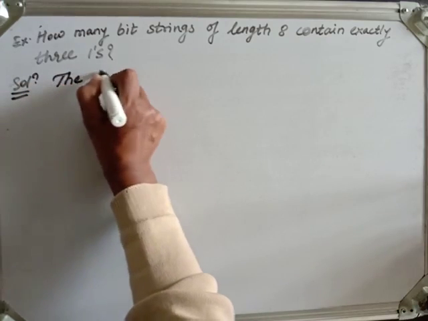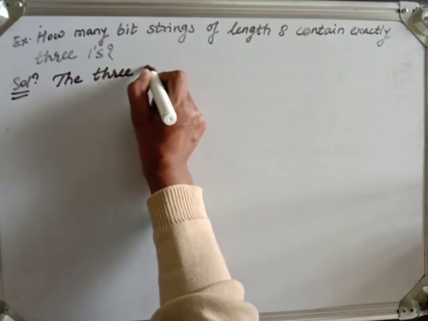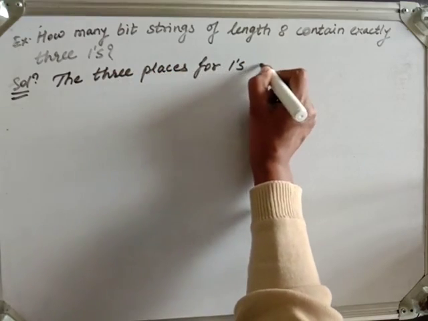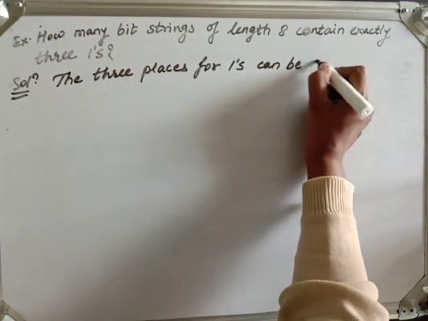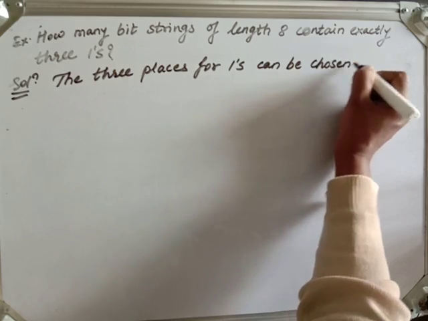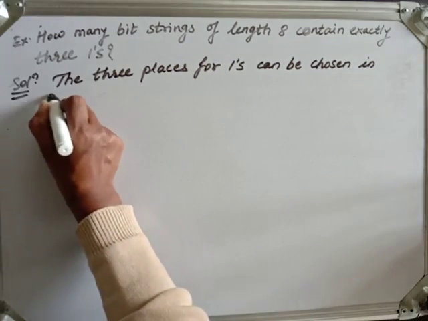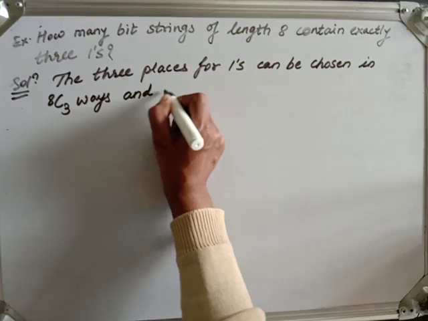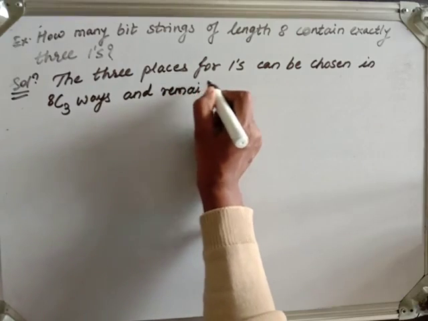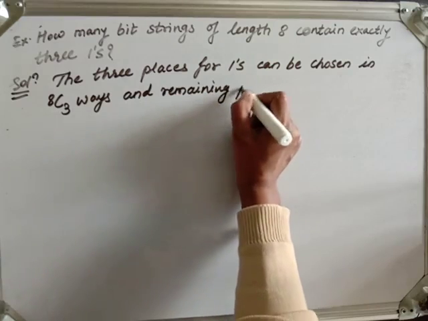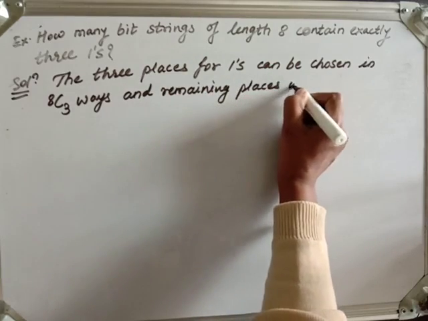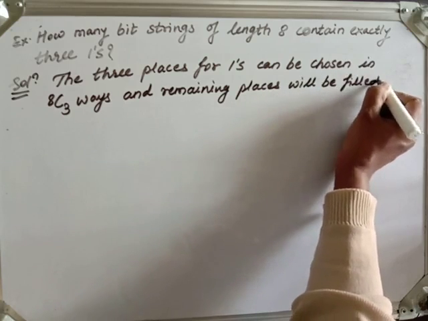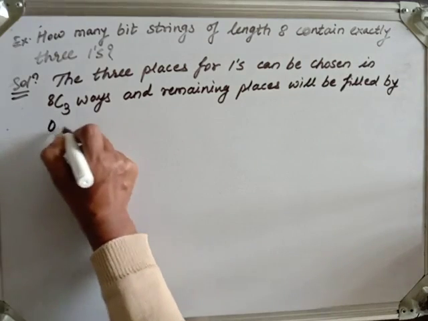So the 3 places for ones can be chosen in 8C3 ways, and the remaining places will be filled by 0 only.